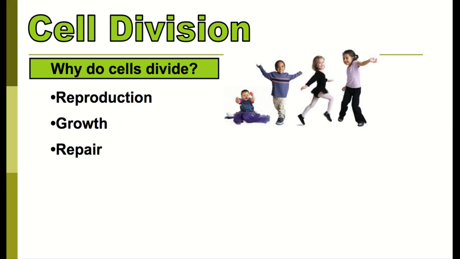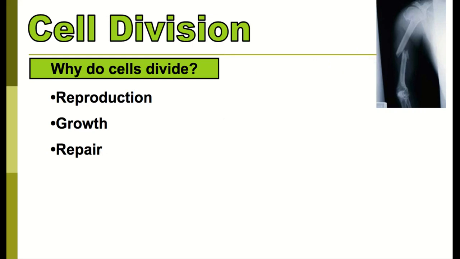So hopefully you grew from a baby to a toddler to a little kid, preteen, teenager, and you will continue to grow throughout your life. But in order to do that, you need to make more cells. Increasing in size requires that. And then the last one is repair. So if you've ever broken a bone or fallen, and maybe you had a scab on your leg, repair is also one of the functions of cell division. You need new cells to grow and to take the place of those that were lost or broken.